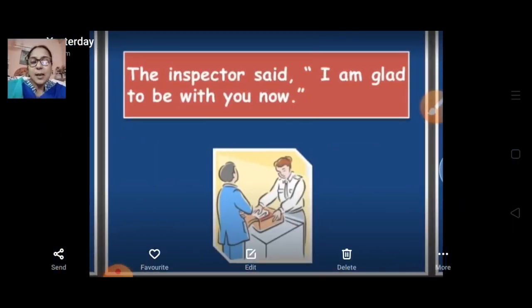Next example: the inspector said, "I am glad to be with you now." Whatever the inspector is telling is written in the inverted commas.